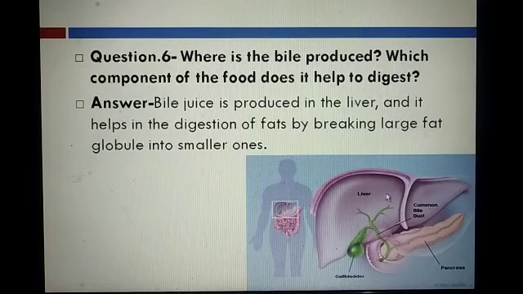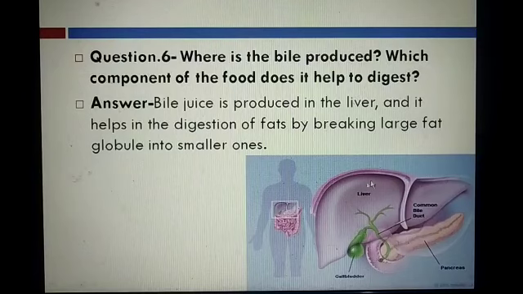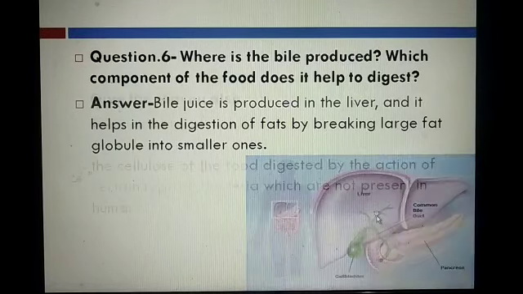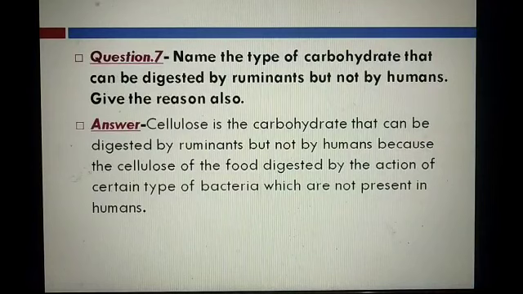Bile juice is produced in the liver and it is stored in the gallbladder, and the function of bile juice is digestion of fats.